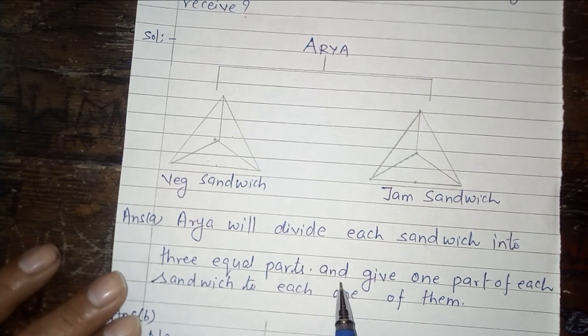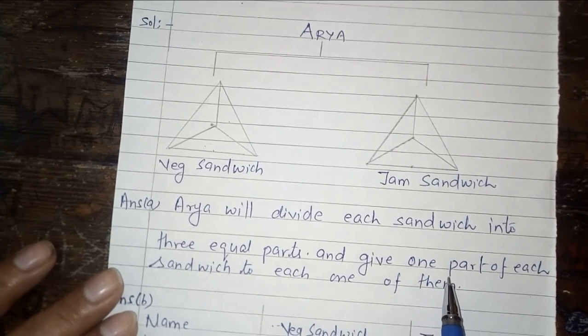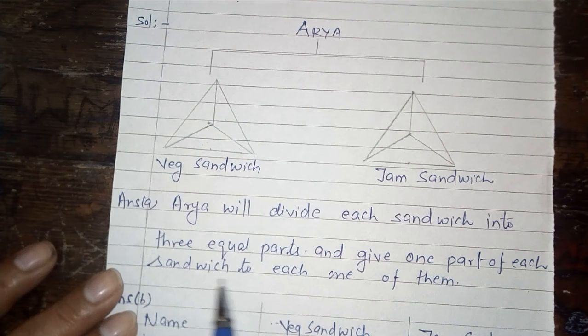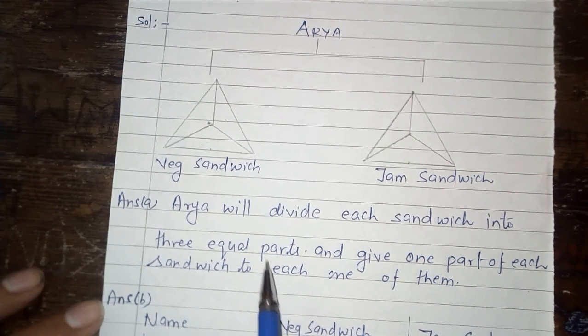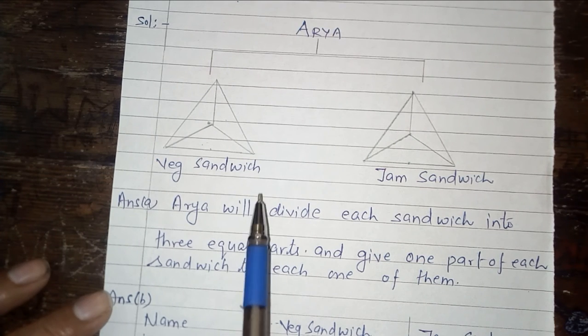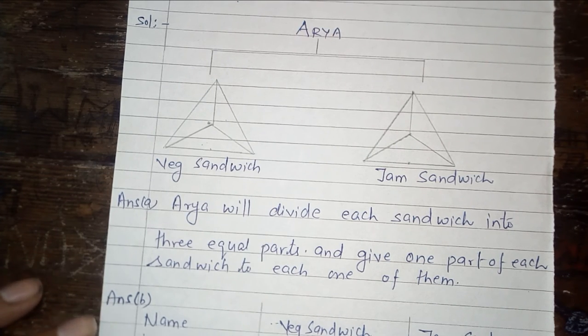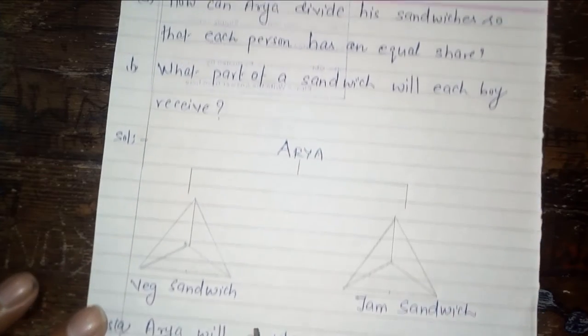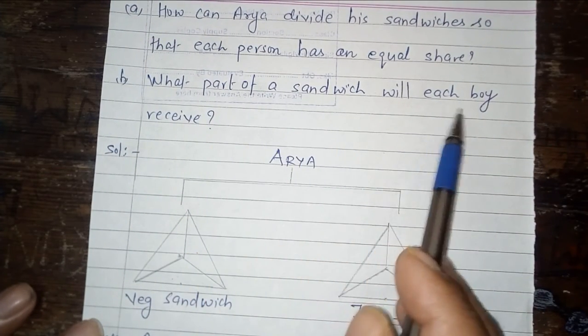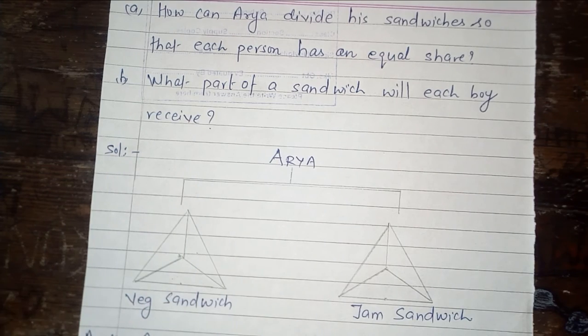And give one part of each sandwich to each one of them. I hope that this is the answer of the first part of the question. Now let us discuss the second part of the question: what part of the sandwich will each boy receive?